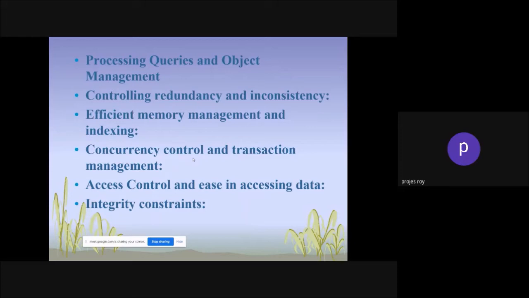In a database management system, you can restrict your data from any user. You can create different user groups, and on the user group, you can restrict your data according to their need. That is possible in the database management system. Then integrity constraint. Integrity constraint is an important part of the database management system. If you do not have a proper, strong database management system, you are not going to create integrity in the databases. In other software, it is not possible.